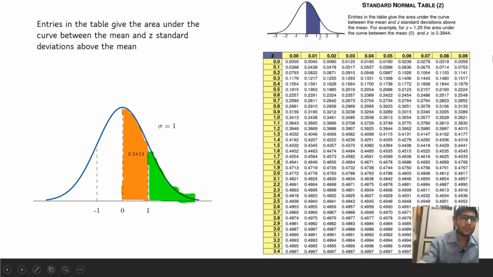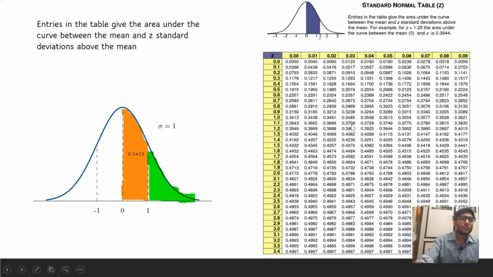On the right you have a standard normal table, which can be read as the values of z, or the area contained between the mean 0 and the value of z. For example, for z equal to 1, the area is 0.3413. If we go to the row where 1 is, we see the value is 0.3413, which is marked in orange. We have to find the area of the green region. So how can we find it?